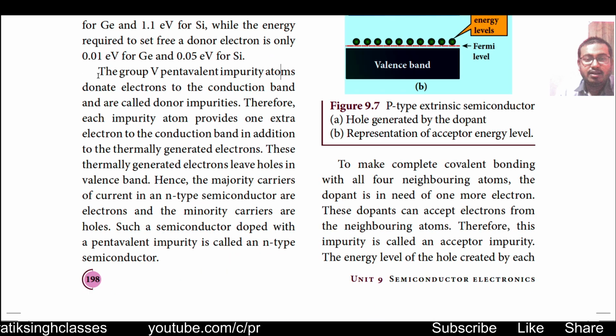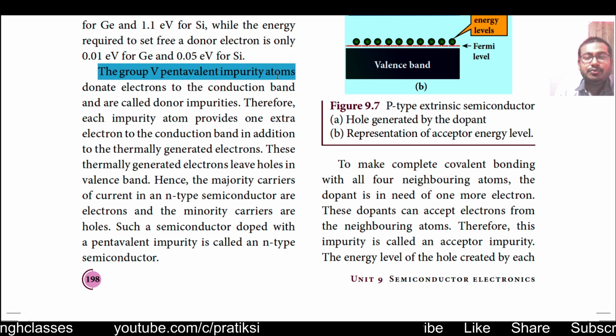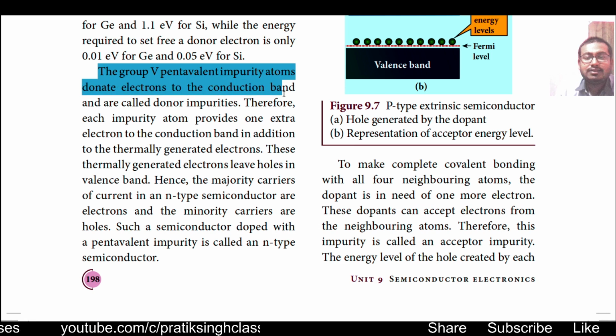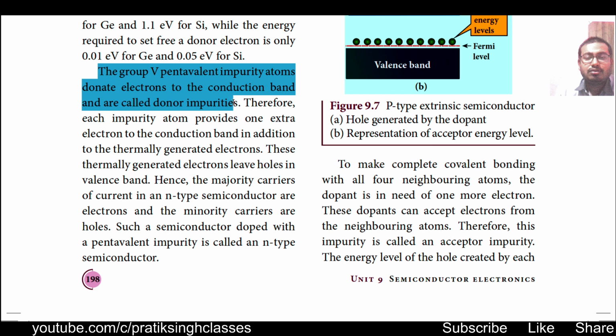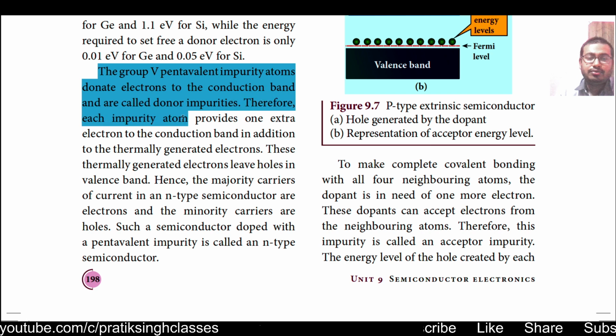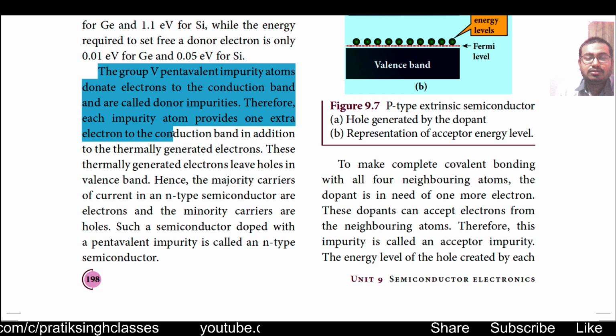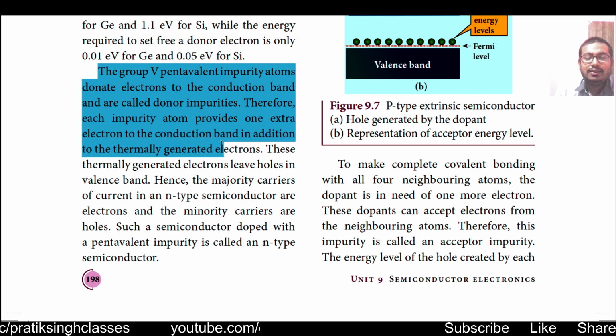The group 5 pentavalent impurity atoms donate electrons to the conduction band and are called donor impurities. Therefore, each impurity atom provides one extra electron to the conduction band in addition to the thermally generated electrons.